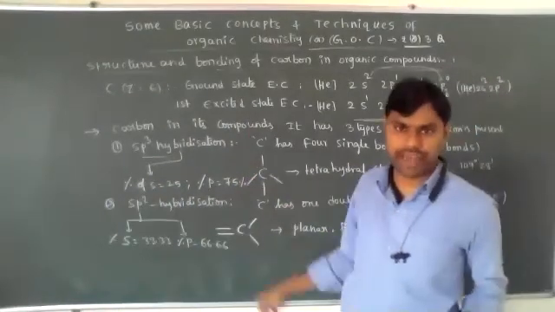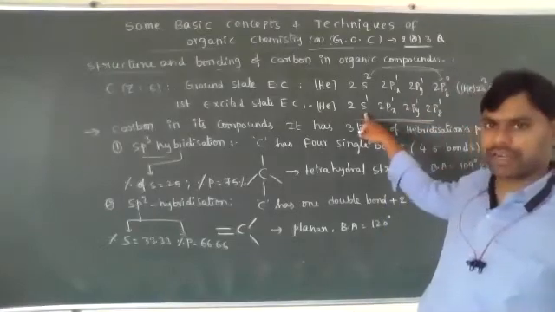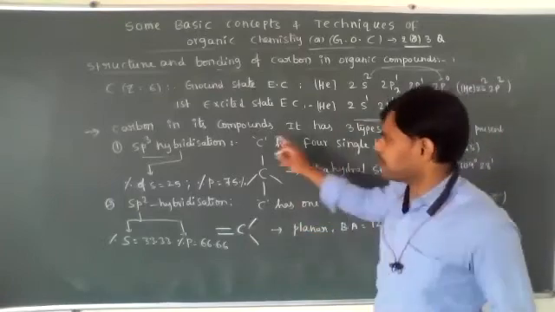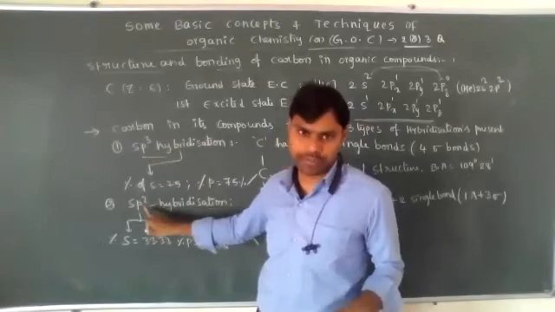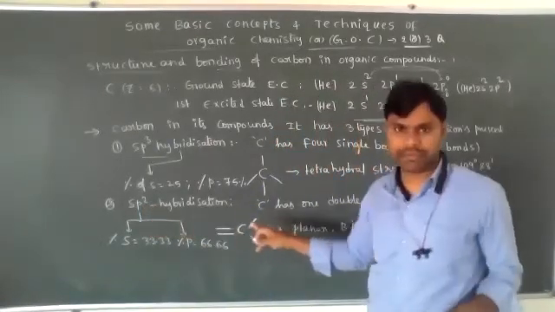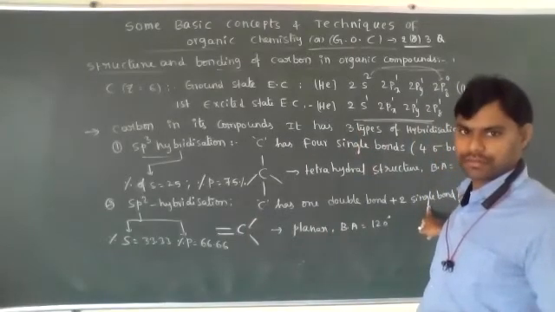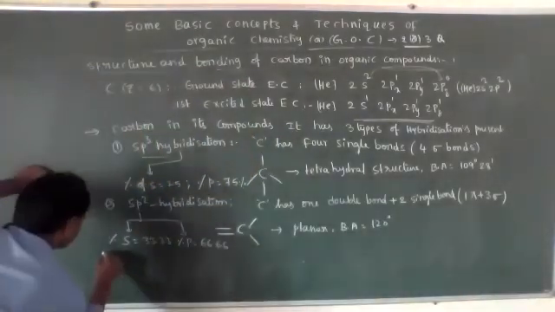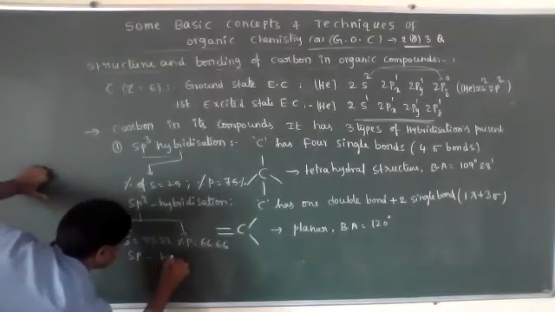Carbon has three types of hybridizations because the outermost shell contains one s and three p orbitals. One s and three p orbitals involved in hybridization form sp3. One s and two p only, involving one double bond and two single bonds, is called sp2 hybridization. The third one is sp hybridization.